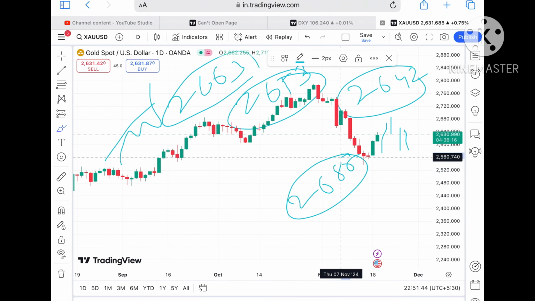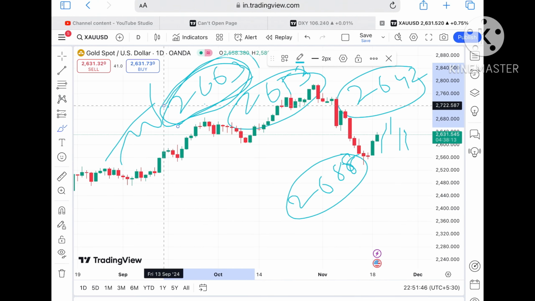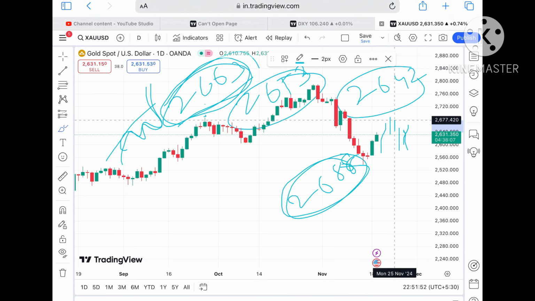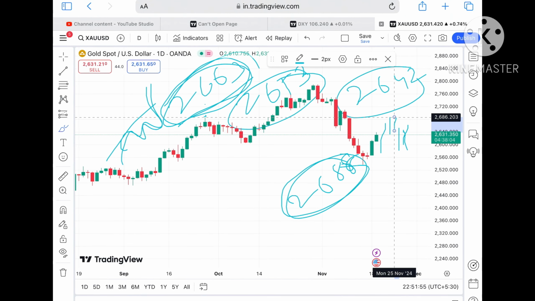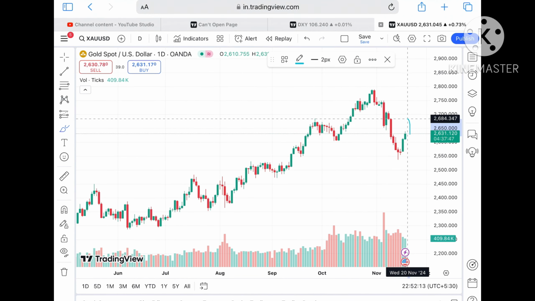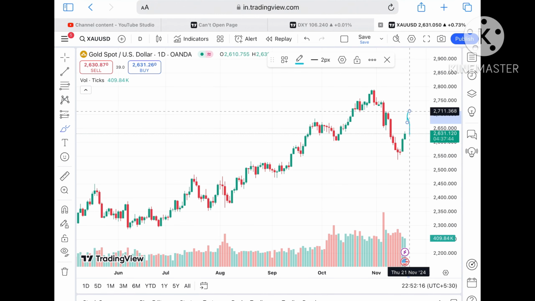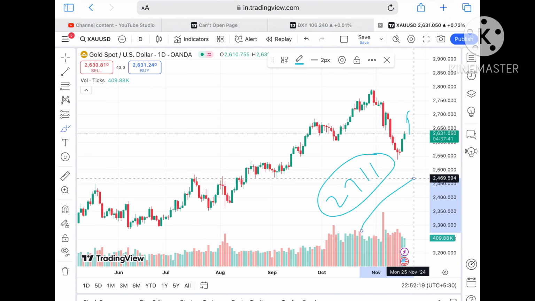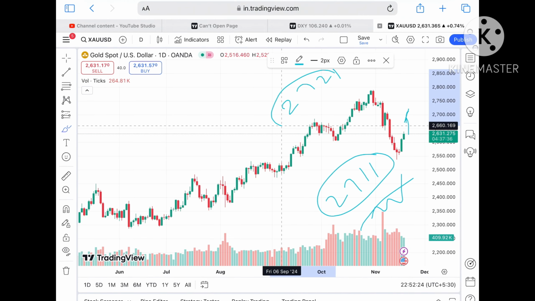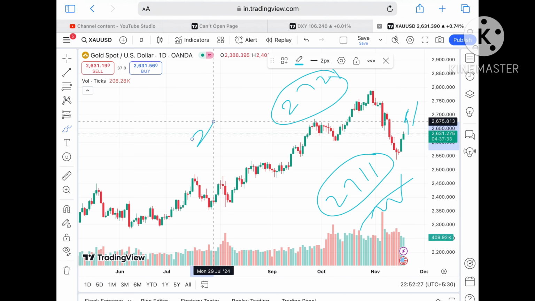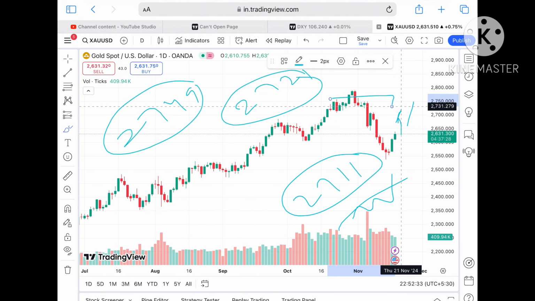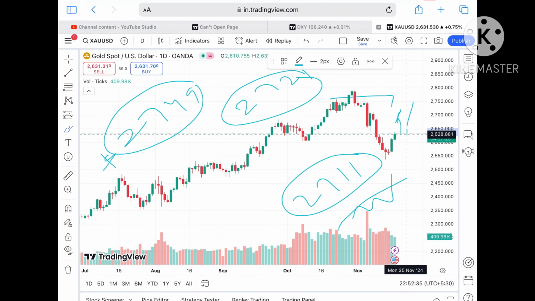Once it started going above a level of 2688, we can see it will go further upside. A level at 2663 is a weak resistance, so chances of going further upside we can see towards a level of 2686, and then it can make a new all-time high. Once started going over 2686, a further upside we can see, because this is the level where we have seen a strong and a weak resistance at a level of 2711. So probability of going towards 2721 will be there, and then it can make a new high. It can cross a level of 2711, then 2721, then 2749.